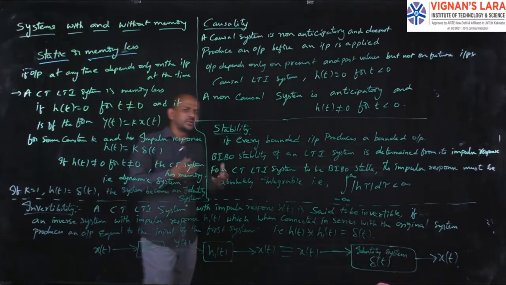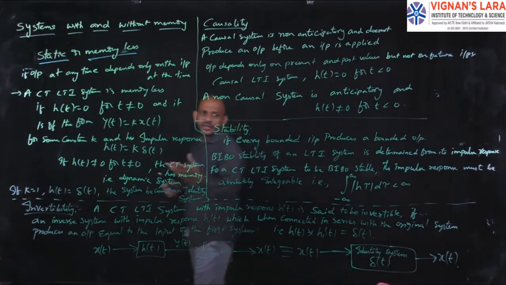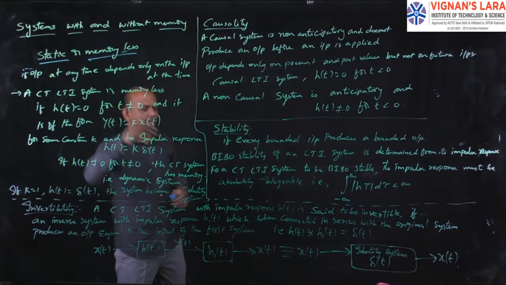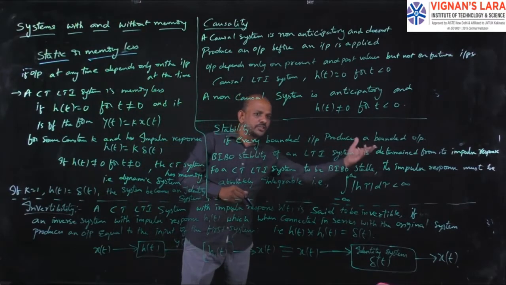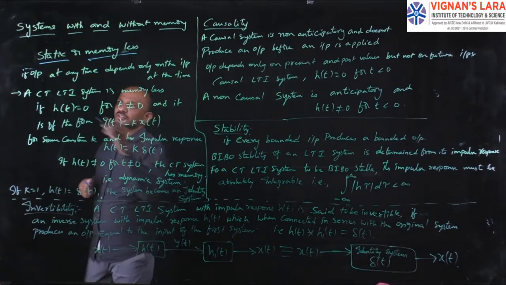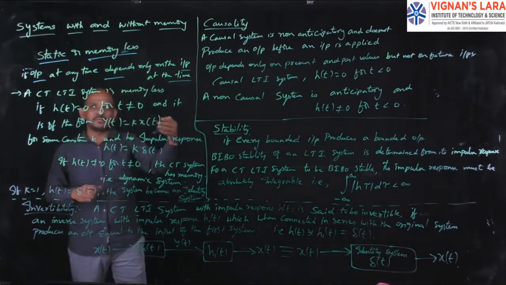There is no need to remember anything, so there is no need to have memory. Hence they are called memoryless systems, because the output depends on the present input only. So the output depends on the input at that time, the present input only.